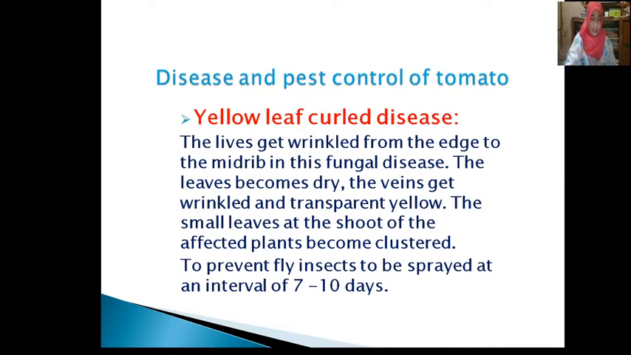To control this disease, the tomato field needs to be weed-free. Disease-free seedlings need to be planted and the affected plants have to be removed and burnt. Whitefly insects quickly spread this disease. To prevent flies, an insecticide named Admire is to be sprayed at an interval of 7 to 10 days.